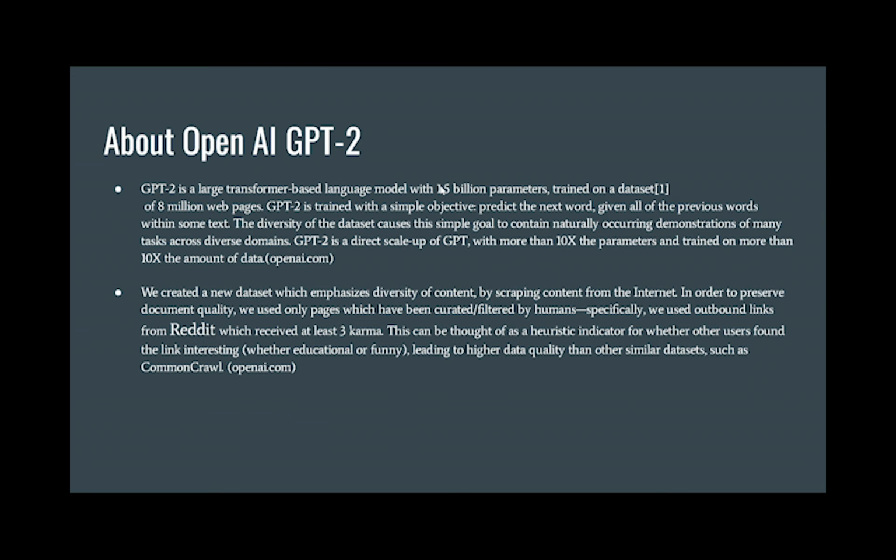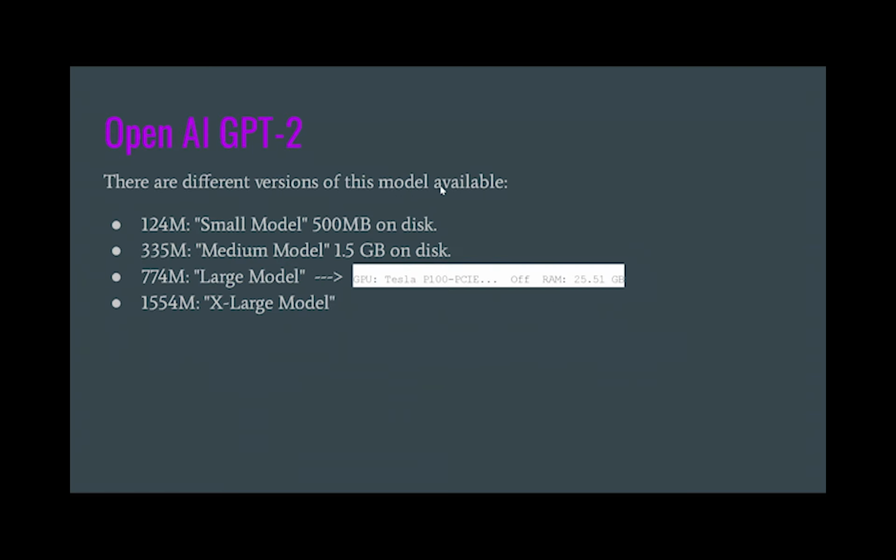The Reddit posts used to train this model have received at least 3 karma. So we're dealing with very high quality data used to train this GPT version 2 model, and that was exactly what we were looking for.